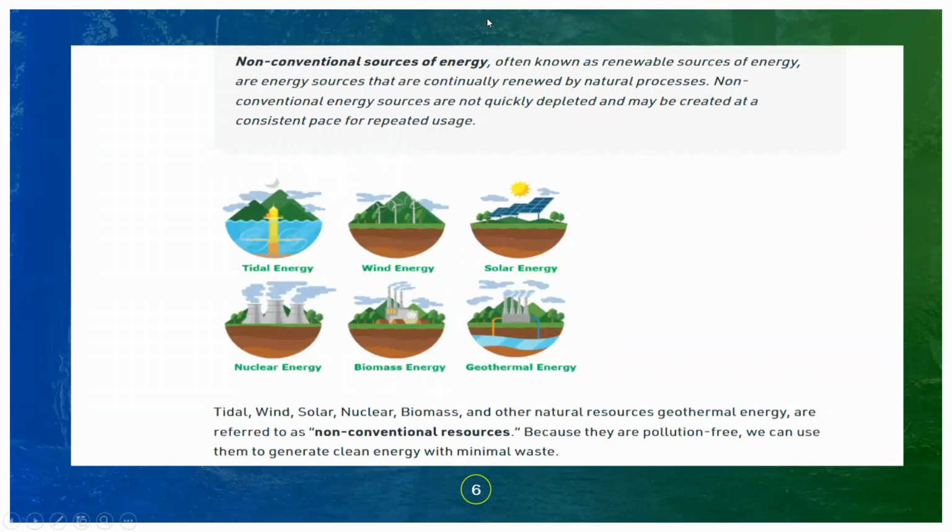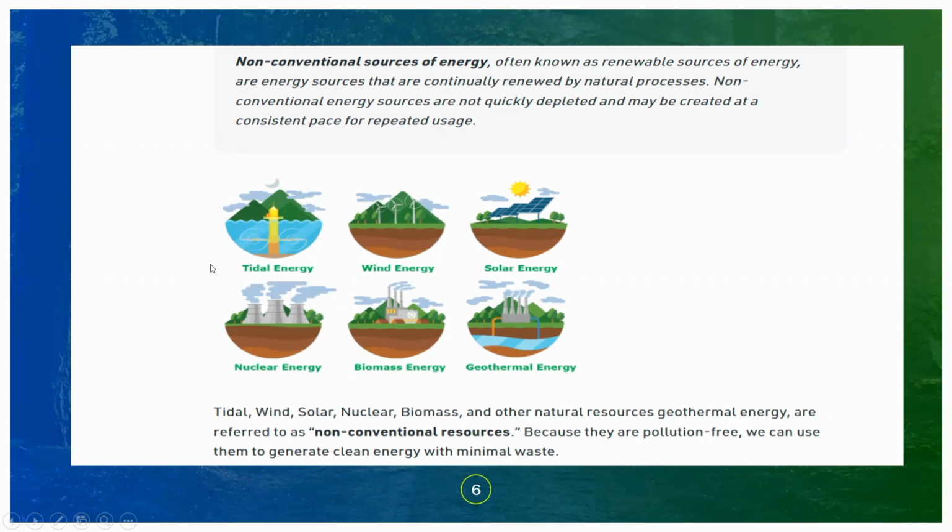So non-conventional energy sources, also known as renewable sources of energy, are energy sources that are continuously renewed by natural processes. They are not quickly depleted and may be created at a consistent pace for repeated use. They cannot be depleted at a time, and they can be created at a consistent pace for repeated usage.